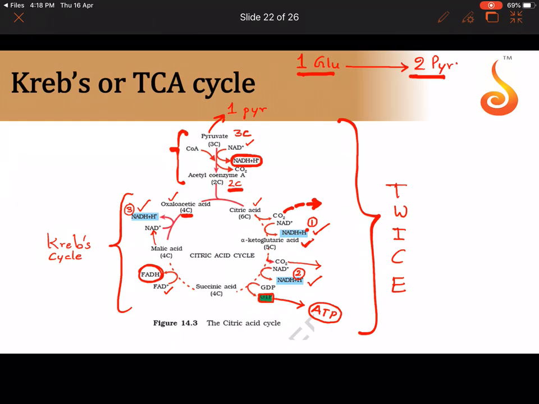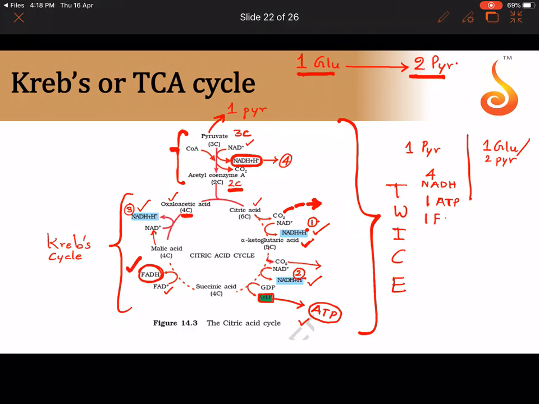So let us count the NADH now, including this. So here it was 1, 2, 3, and let me make this 4. 4 NADH. So from one pyruvic acid I got 4 NADH, and how many ATPs? 1 ATP, which was initially GTP, which helped in the synthesis of ATP.